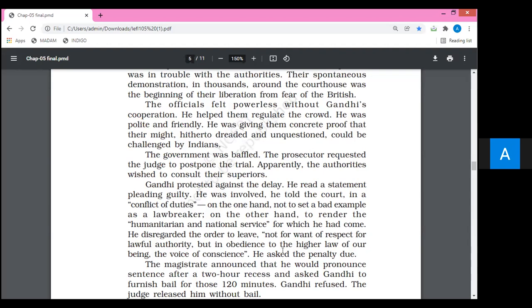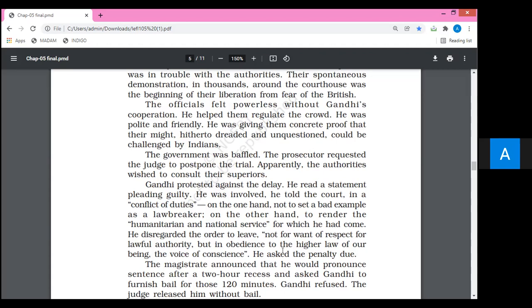He had not left that particular place, not for want of respect for lawful authority, but he wanted to listen to the basic voice of his conscience. Conscience is the inner soul, so that was more important for him. He wanted to highlight that he had not left that place because he wanted to upgrade the society, to upgrade the situation.